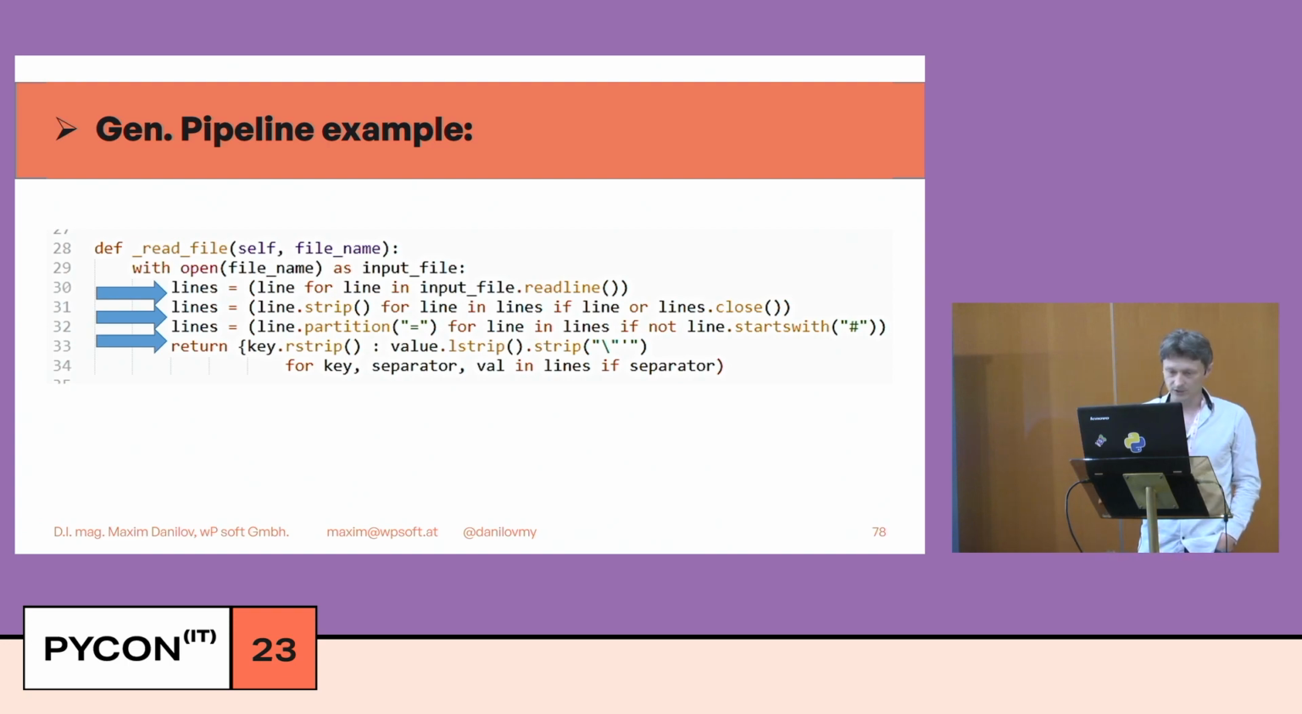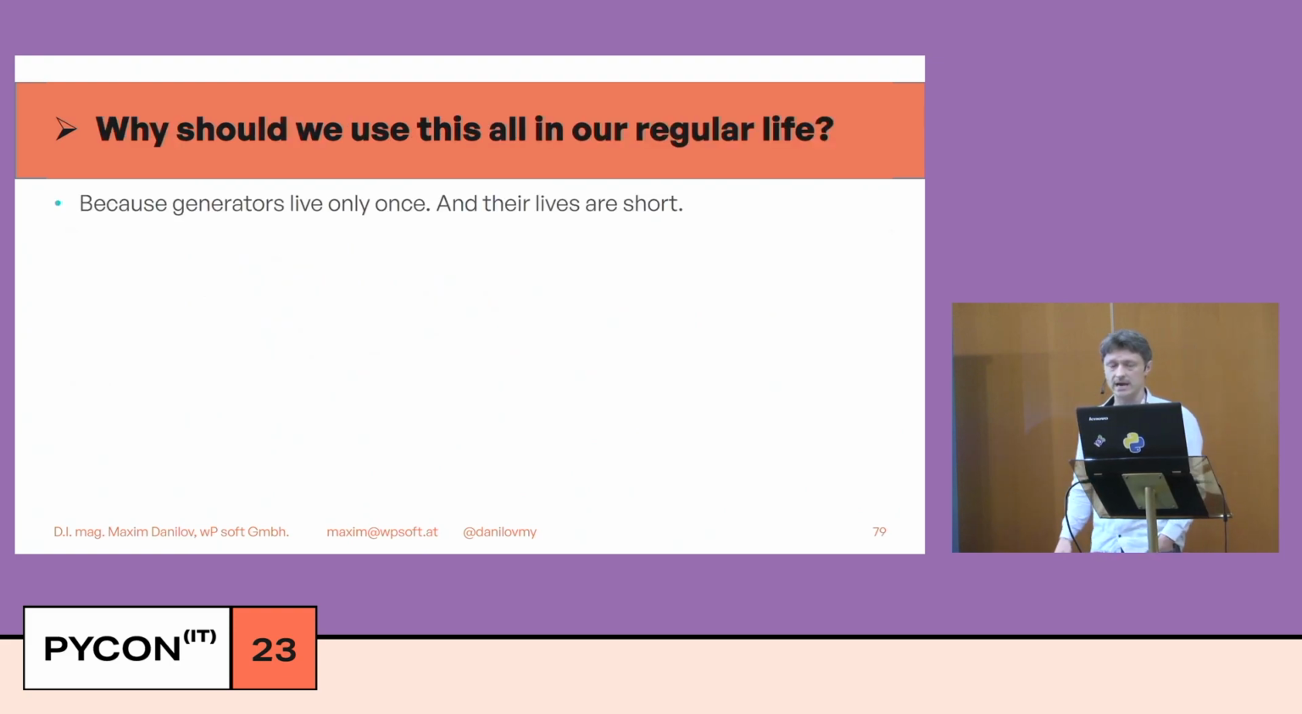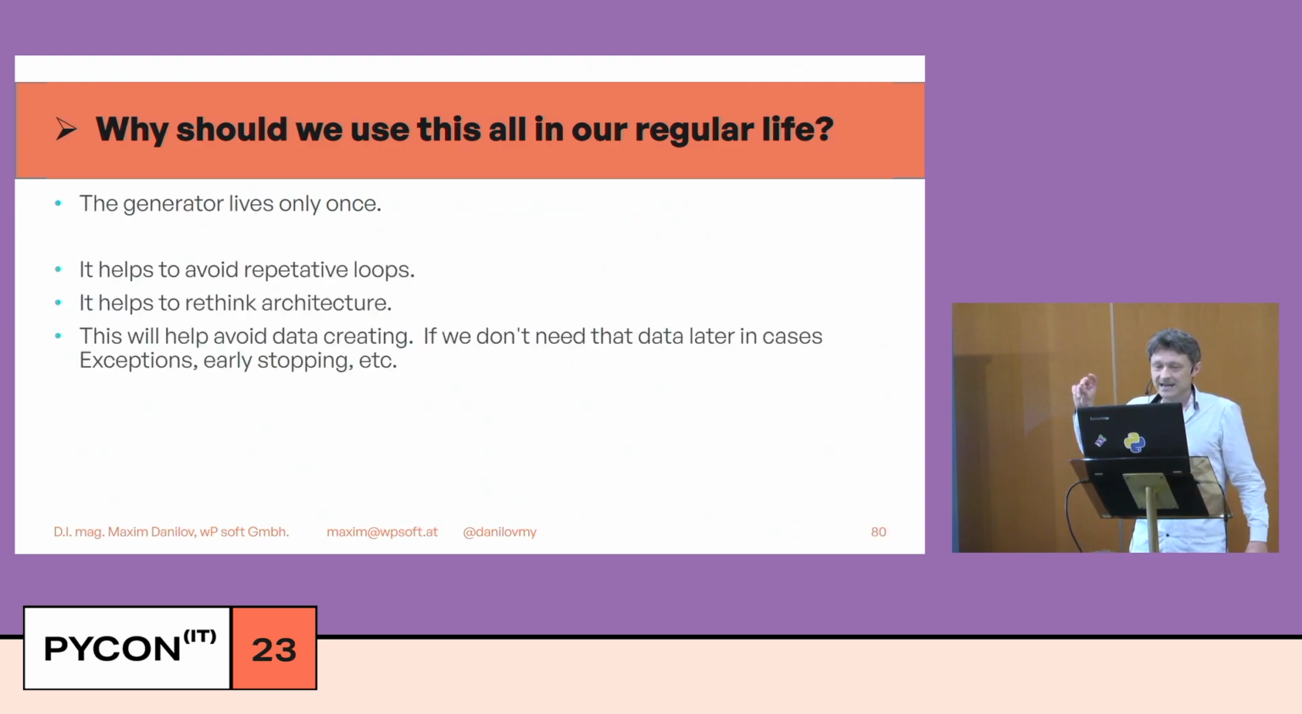Okay, it's a little bit shorter, but why should we use a generator in our regular life? Because generators live only once. Their life is short, and it helps us to avoid repetitive loops. It helps us to rethink architecture. It's important: with a generator, we cannot go many times through the iterable. And this helps us to avoid creating data before we need it.